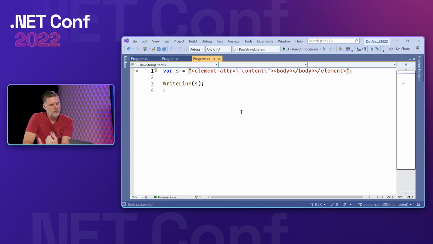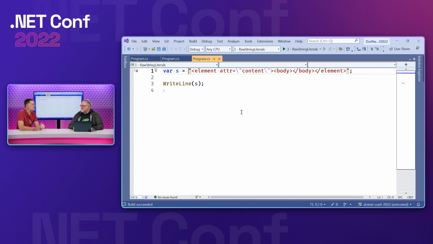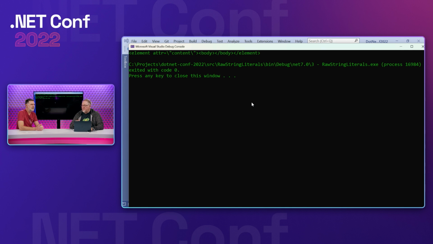So we have a new kind of string literal that we call raw string literals. They are the ones that have no escapes in them whatsoever, delimited by three double quotes. Exciting. If you look close, you can see that the colorization on these went away, because those are no longer escaping double quotes. Those are now part of the content. Everything in there is part of the content.